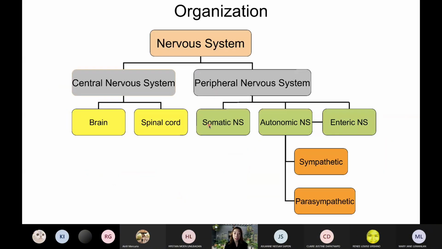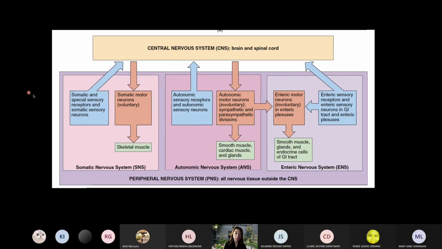Now, in terms of organization, as represented by a chart, you have the CNS and the PNS. We've discussed the brain and the spinal cord already. What about the divisions of the peripheral nervous system? We have the somatic nervous system, the autonomic nervous system, and another system, which is the enteric nervous system. The somatic nervous system, from the prefix soma, means body.